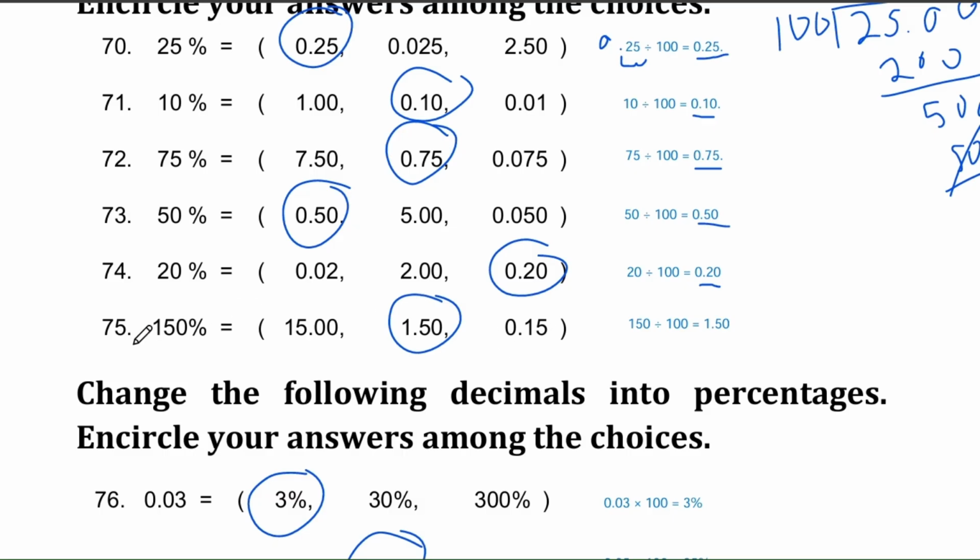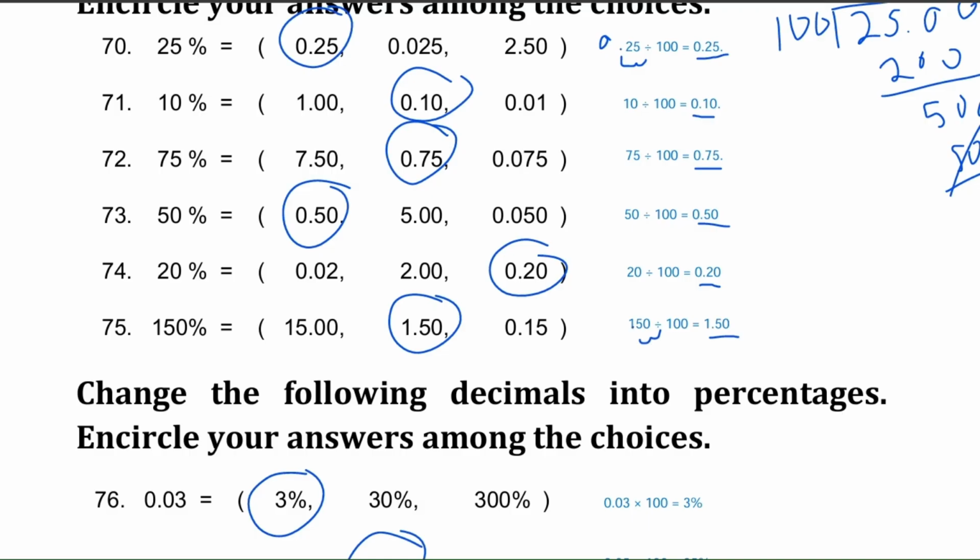Question number 75. Convert 150% to a decimal. Your choices are 15.00, 1.50, or 0.15. The correct answer is 1.50. We divide 150 by 100 and get 1.50.